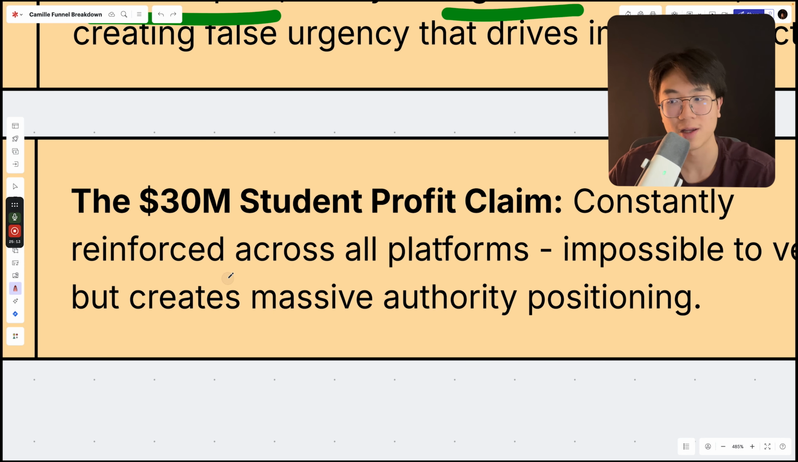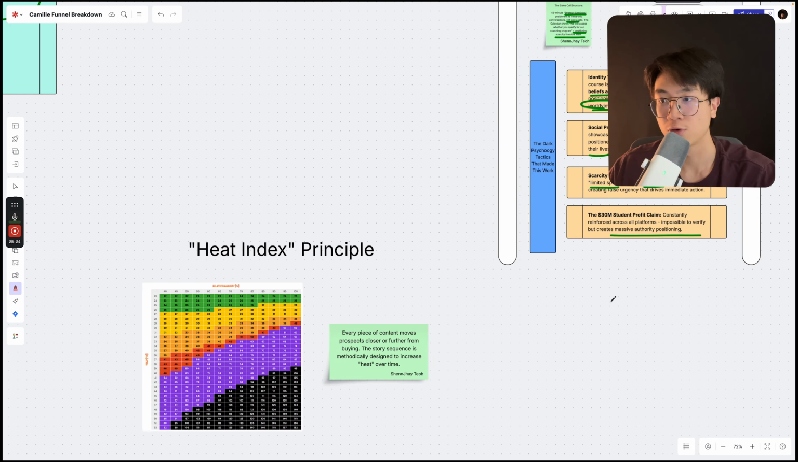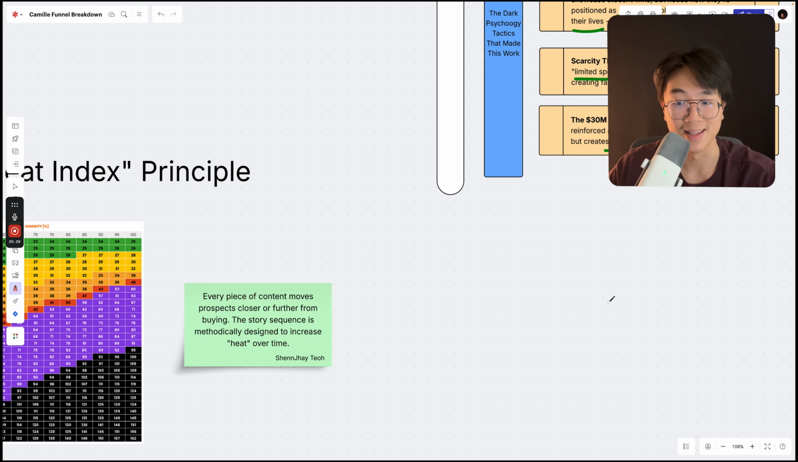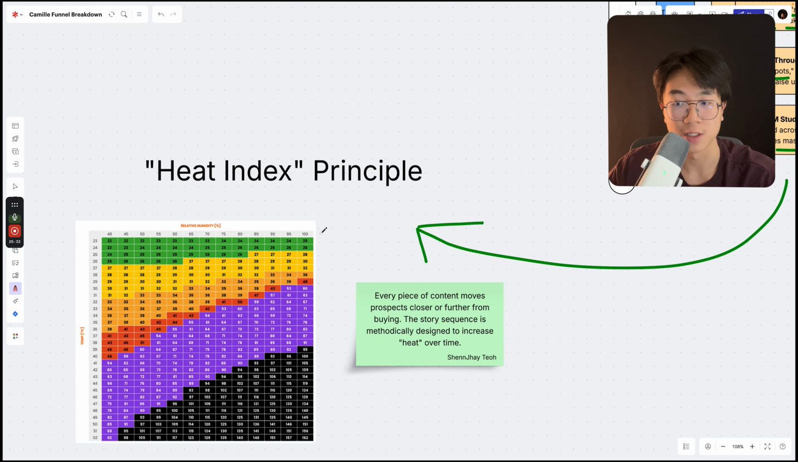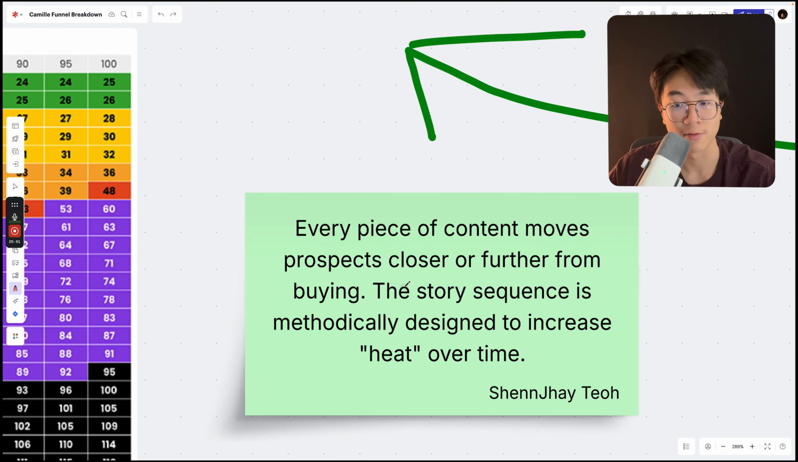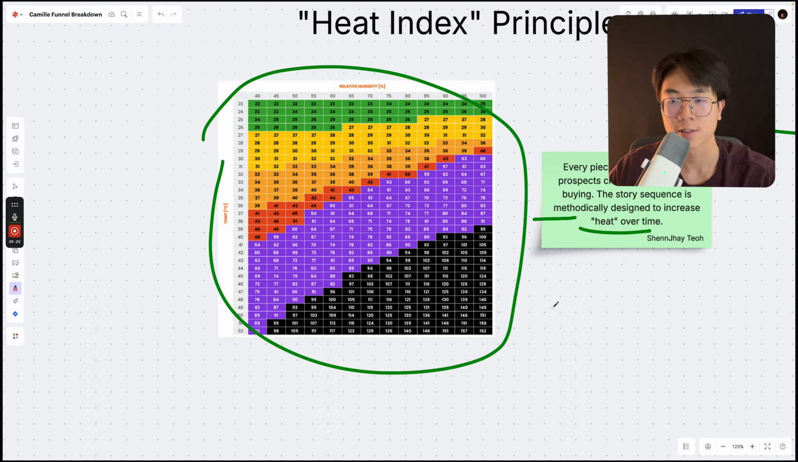But we couldn't really verify it, but it creates massive authority when it comes to positioning, right? Throughout all of this, Camille implements what's called the heat index principle, which says that each piece of content your audience consumes moves the prospect closer or further away from buying. So his story sequence is methodically designed to increase the heat over time, to increase the warmth of the lead over time. Heat index, great colors.